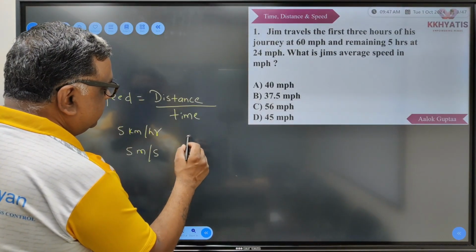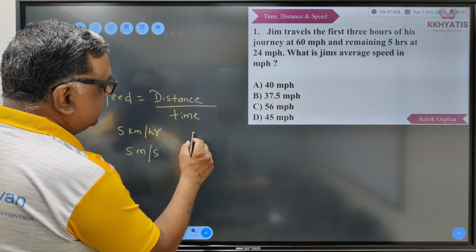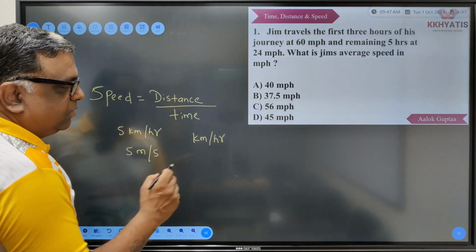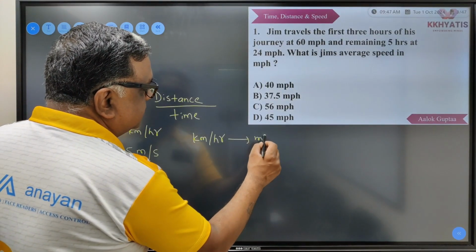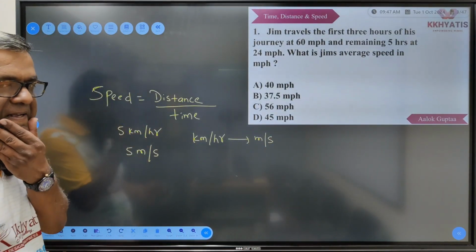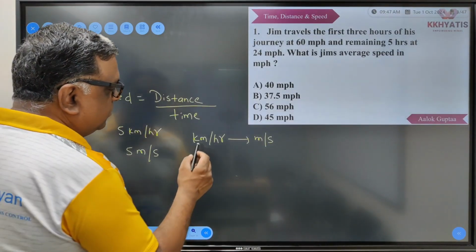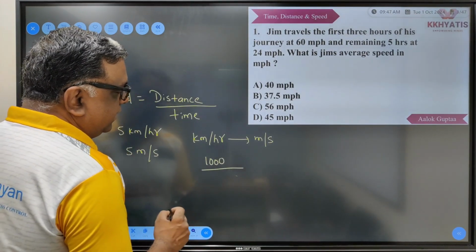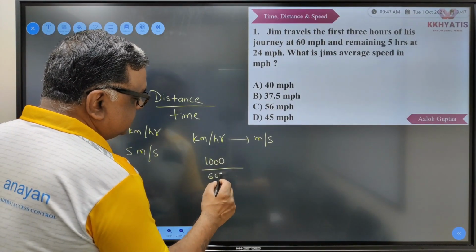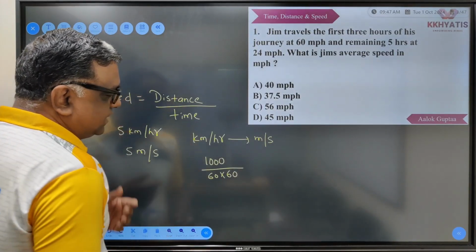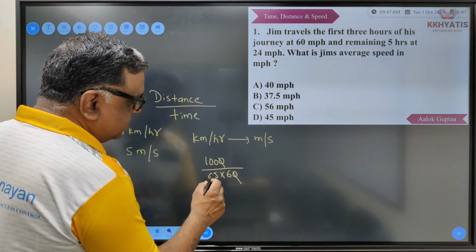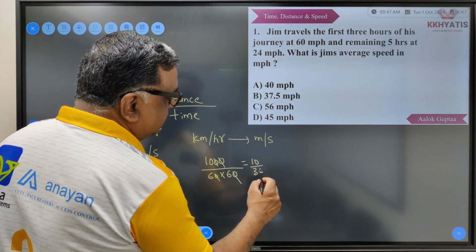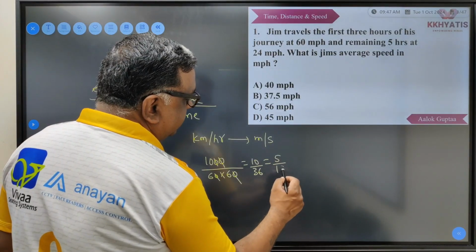Now sometimes let us say they have given the speed in kilometers per hour, and I want to convert this into meters per second. So how do we do that? It's very simple. So 1 kilometer is 1000 meters and 1 hour is 60 minutes and 1 minute is 60 seconds. So this 0 will get cancelled with this. 10 upon 36, that is 5 upon 18 meters per second.